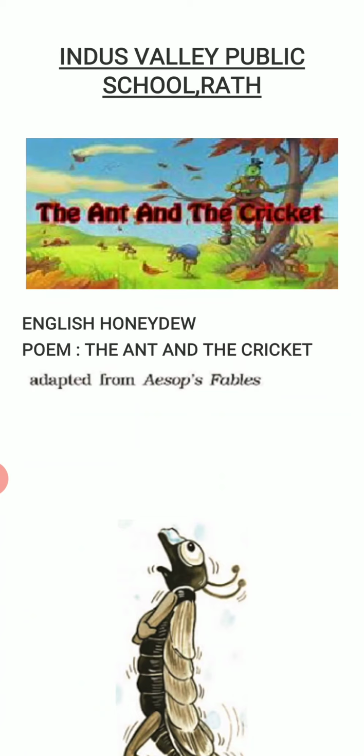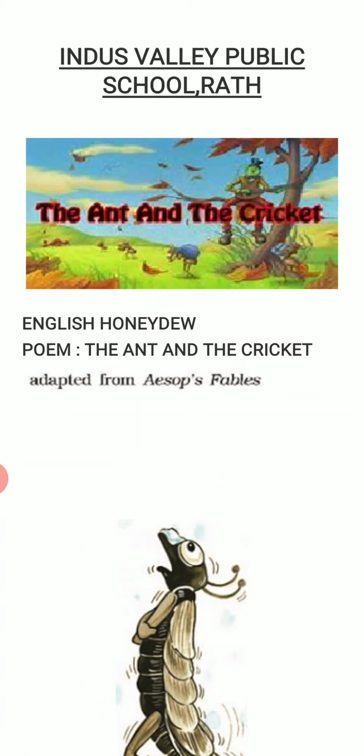A fable is a poetic form of a story that gives us a moral, and in the story the characters are animals. So a fable means a poetic form of story that gives us a moral, and here the important role is played by animals.